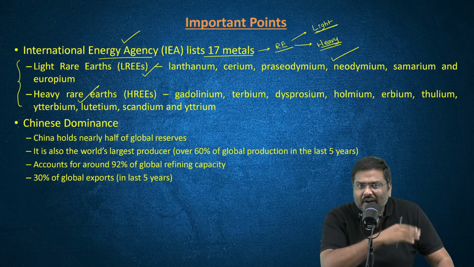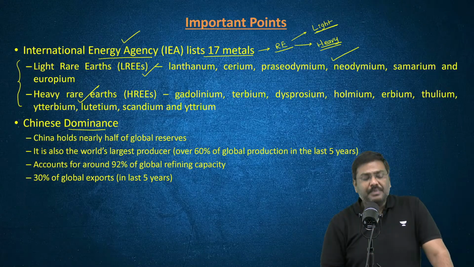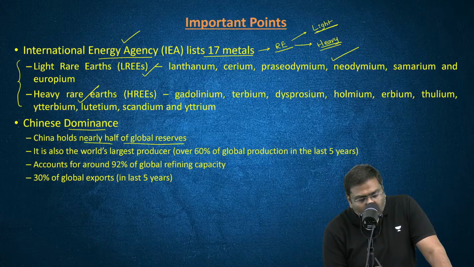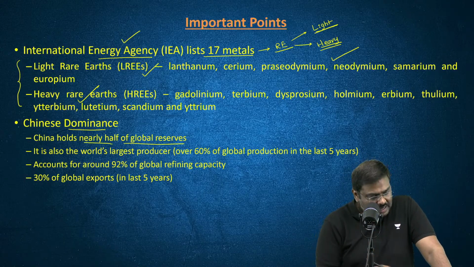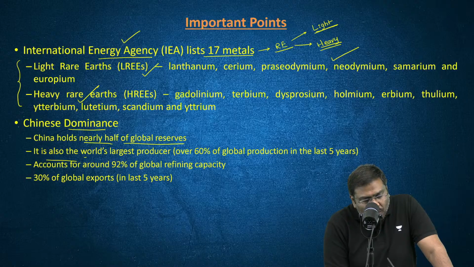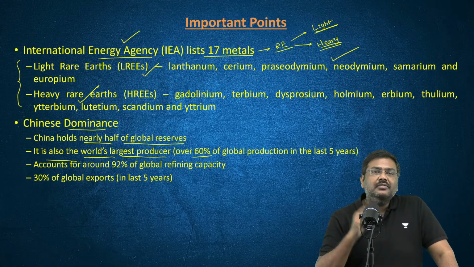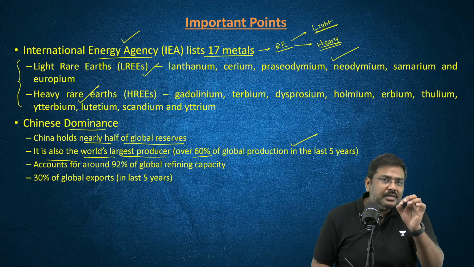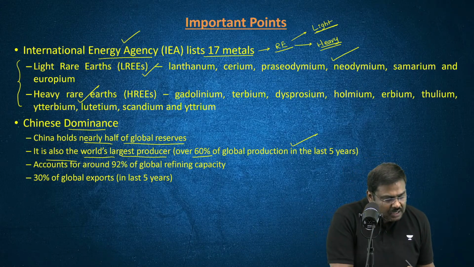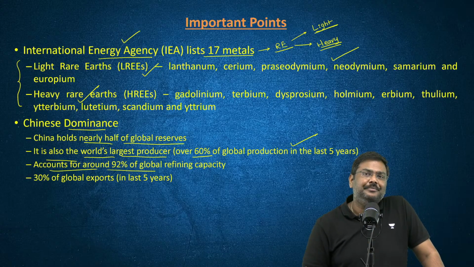Please have a look at the factual data here. Memorize this. Chinese dominance is represented by China holding half of the global reserves of these rare minerals. It is also the world's largest producer: 60% of the global production of rare earths has been accounted for by China in the last 5 years. Next, it accounts for 92% of the global refining capacity.